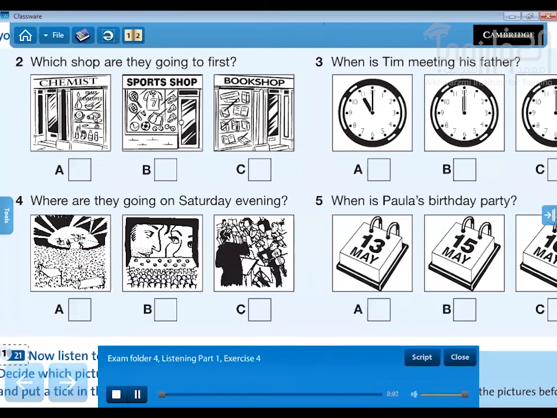Exam Folder 4. Listening Part 1. Exercise 4. 2. Which shop are they going to first? I want some shampoo to take on holiday. The chemist is at the other end of the shopping centre, so let's go and look for your swimming costume first. Oh, yes. There's a really nice one in the sports shop over there. OK. And remind me to buy something to read on the plane. The bookshop is next to the chemist's.